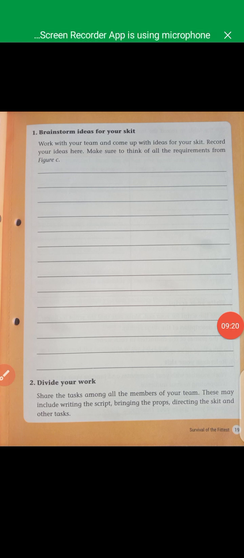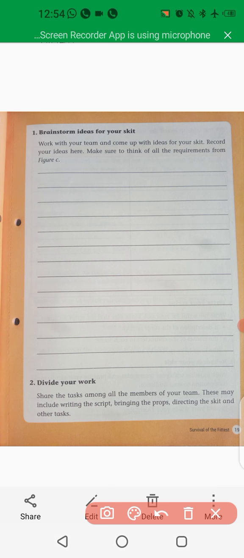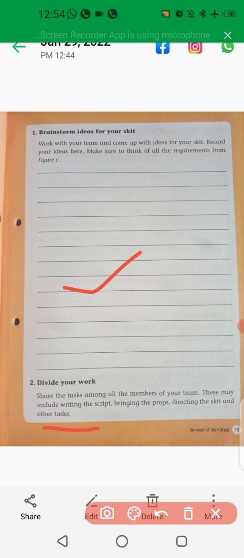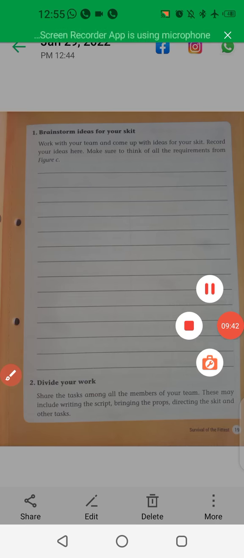Next, what's going on in your skit, what will happen, you have to write here, children, a few lines, the characters' names, and the requirements for your characters, everything. Next, divide your work. You are 6 members, so you have to rehearse and divide your work. Is it clear?